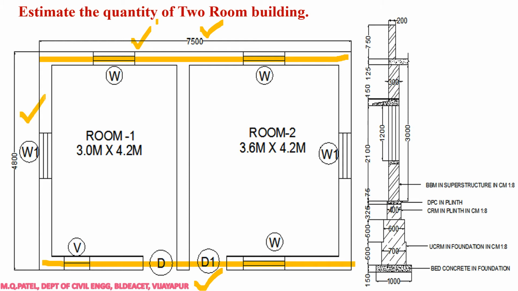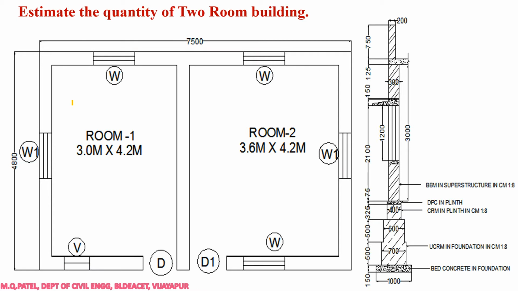Next, this remaining wall I will take as a short wall. These three wall lengths will remain same, so therefore I will take this as a short wall, right? These horizontal walls as a long wall, these vertical walls as a short wall. Now how to start with the calculation? First thing is that you have to calculate the center to center length of a wall. Now I have considered this as a long wall.